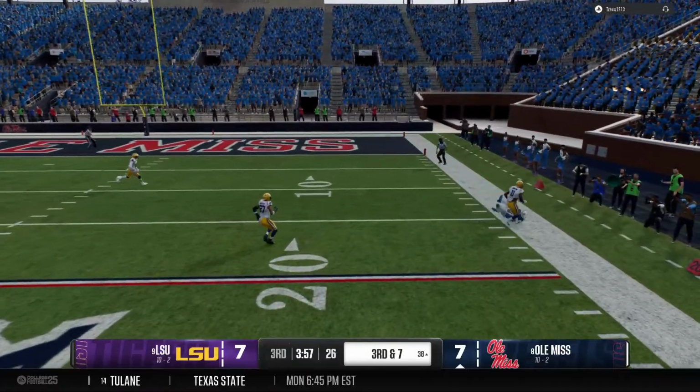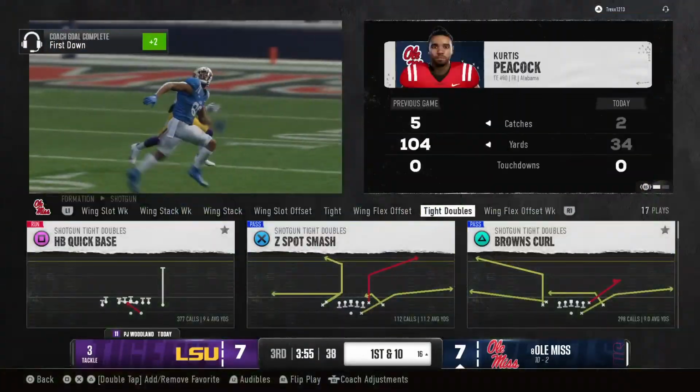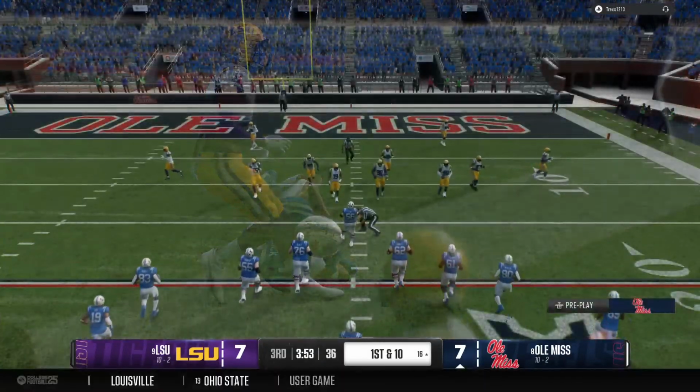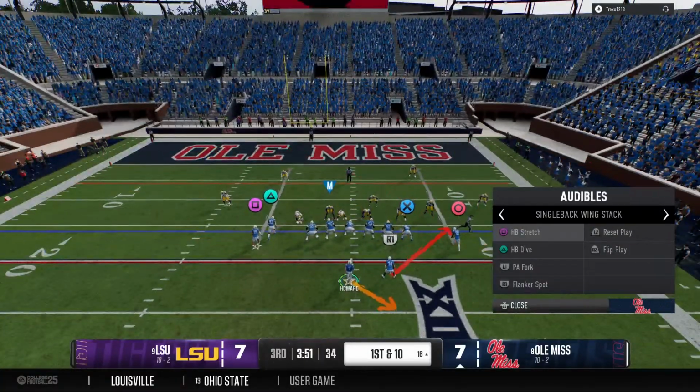Throws to the tight end. And he pulls in the catch. Tackle made after a big gain. The Rebels will have 1st and 10 here.